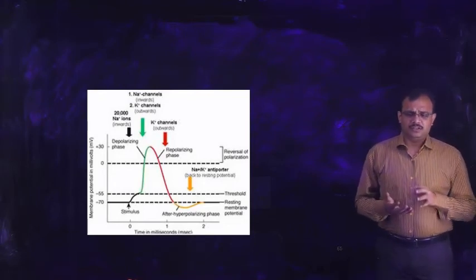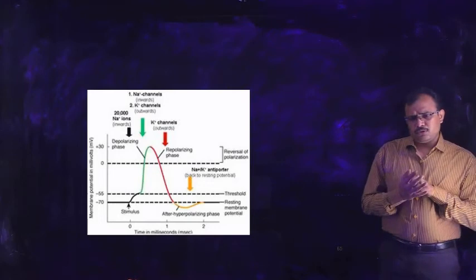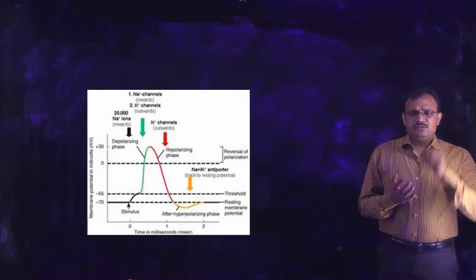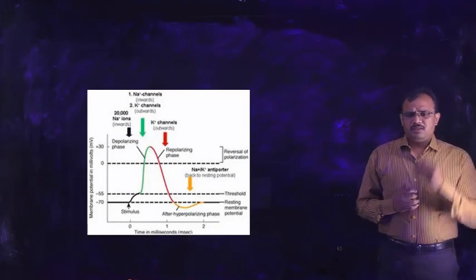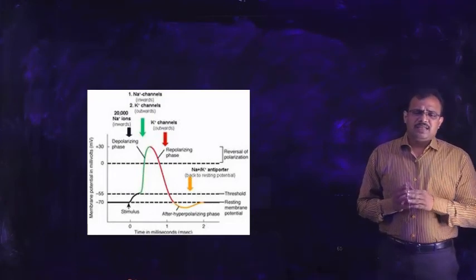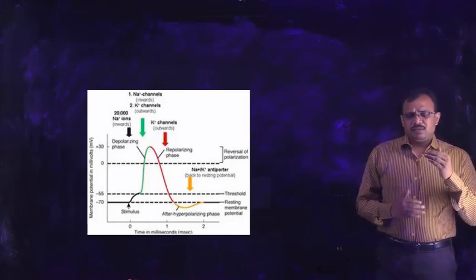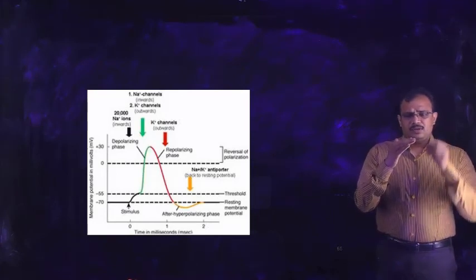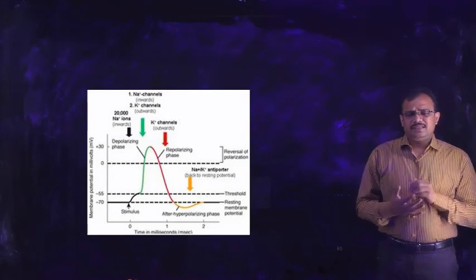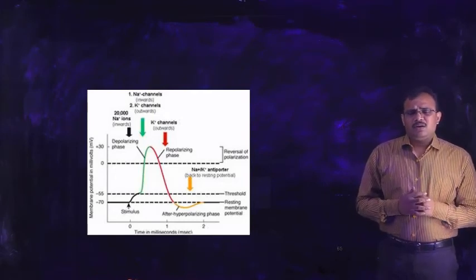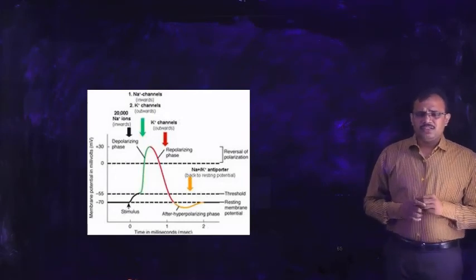Initially the concentration of sodium in the cell is low. Once it is stimulated, sodium comes in and the concentration increases, which raises the membrane potential, and once again this is balanced by sodium moving outwards and potassium coming inwards.